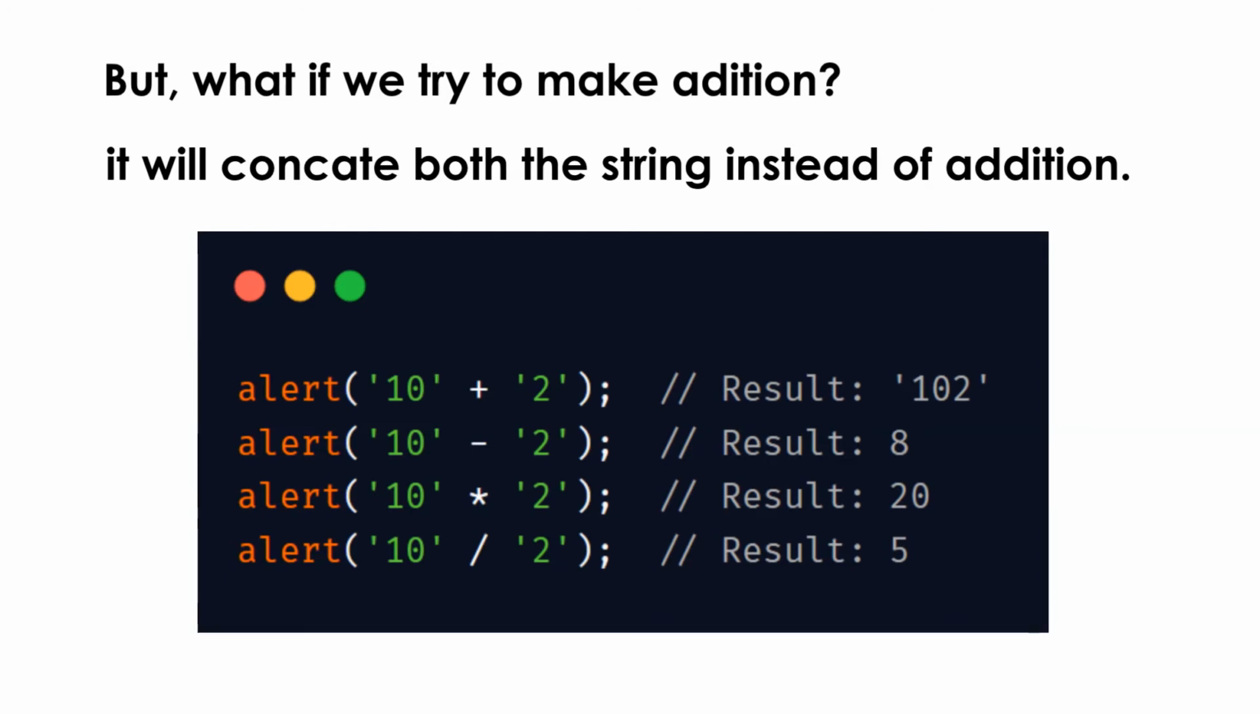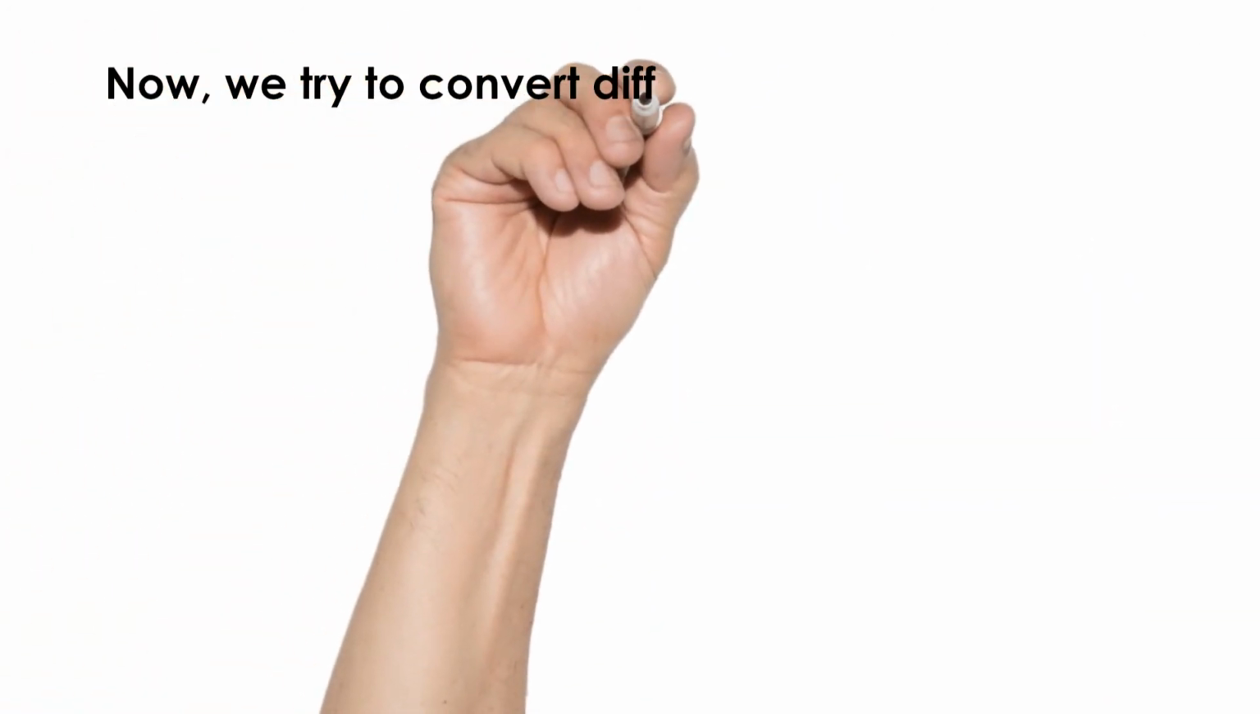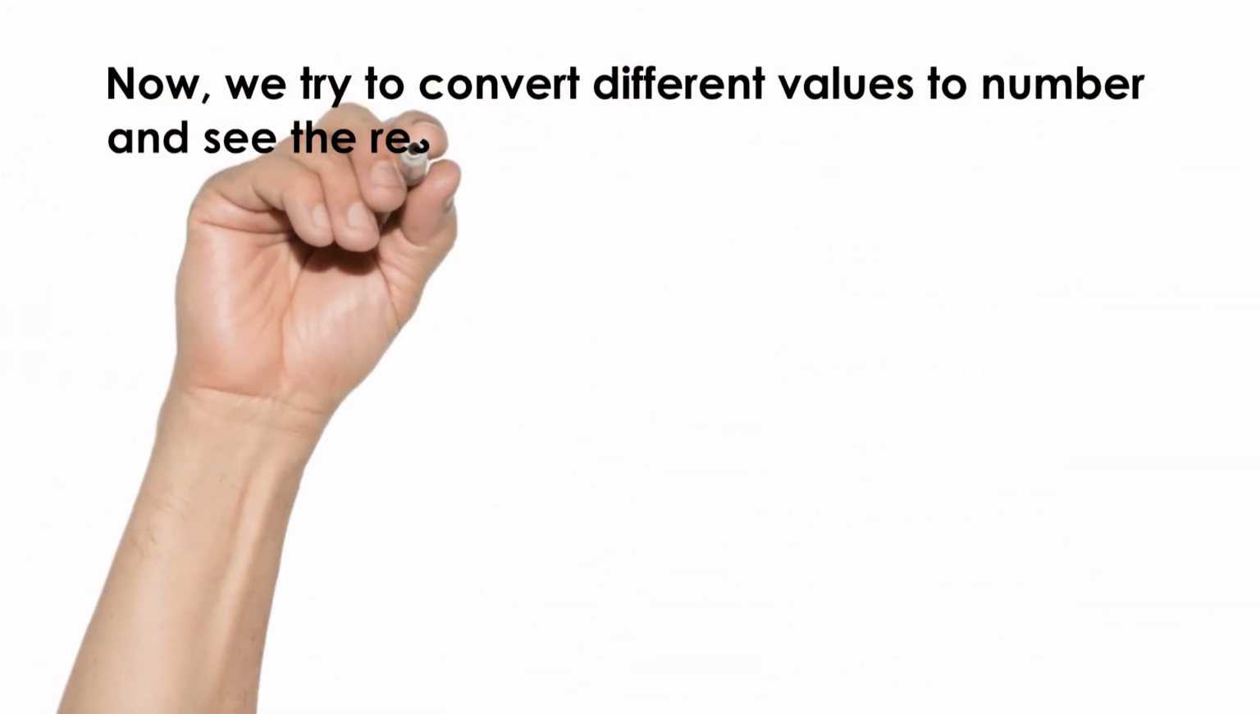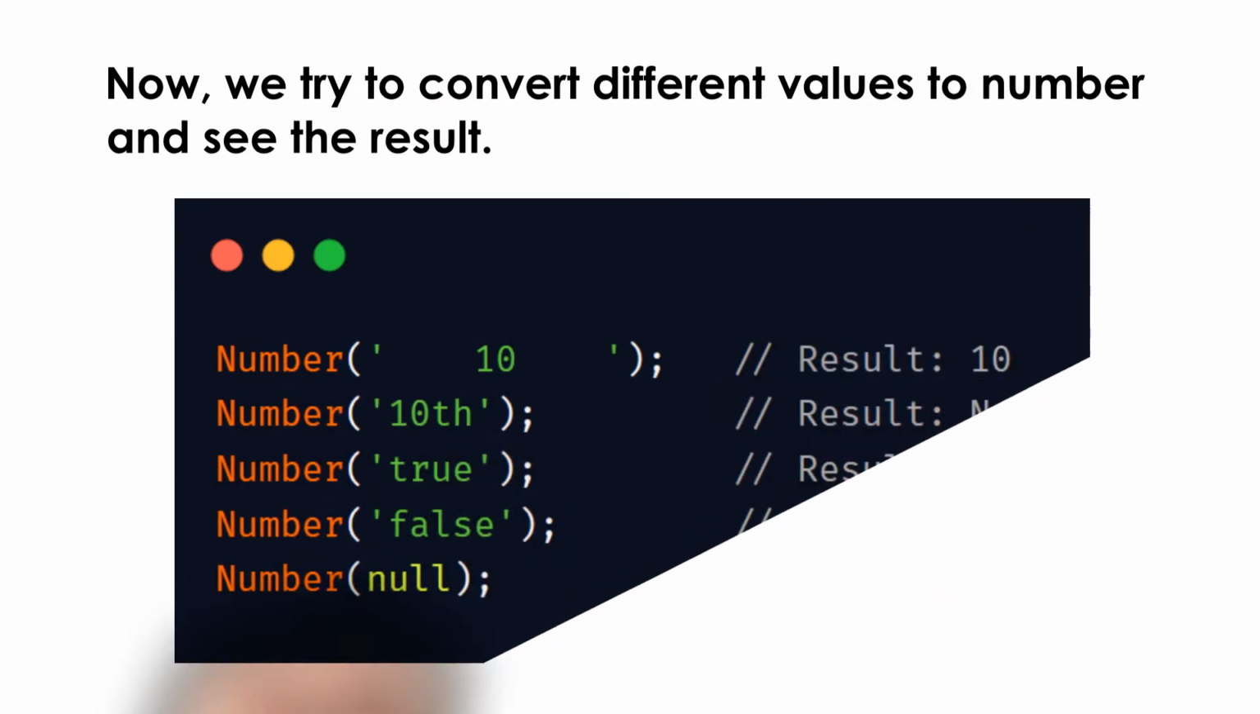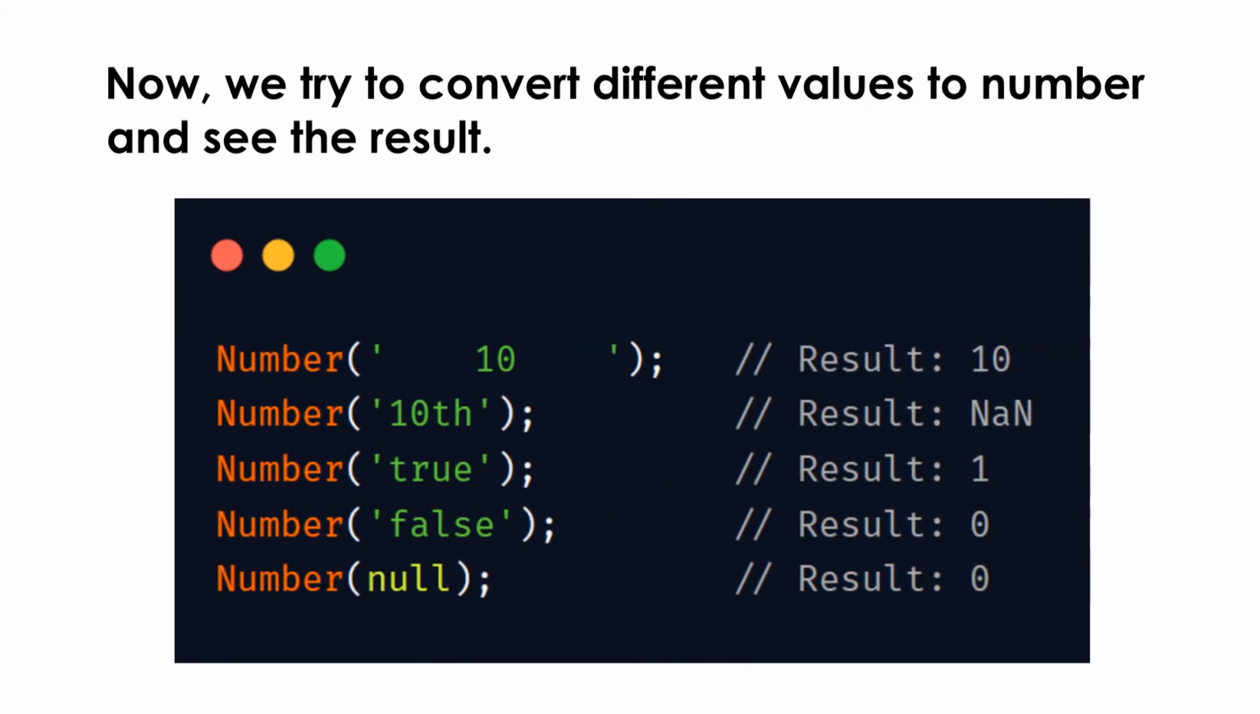In this example, we try to convert some values to numbers. The first value has a space, still it converts to a number. If we try to convert a plain string to a number, it will return not a number, NaN. True becomes 1. If it is false, it will return 0, and if the value is null, it will return 0.